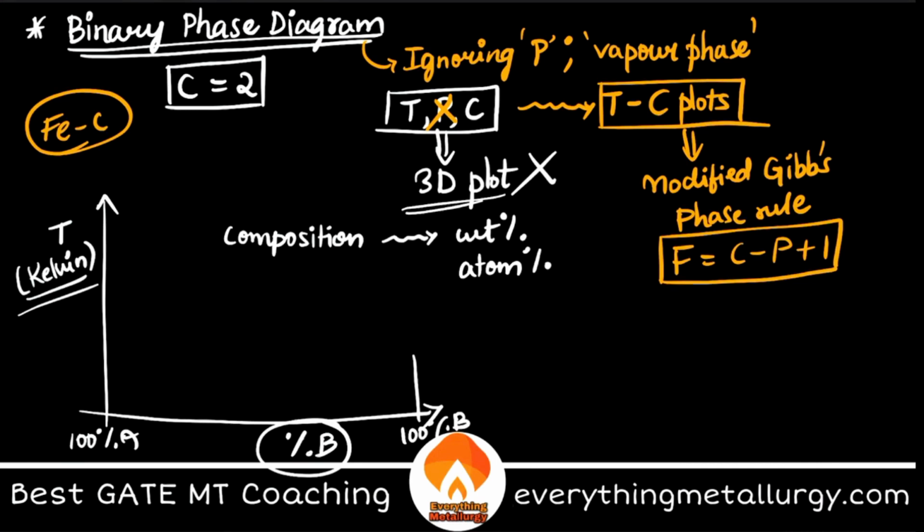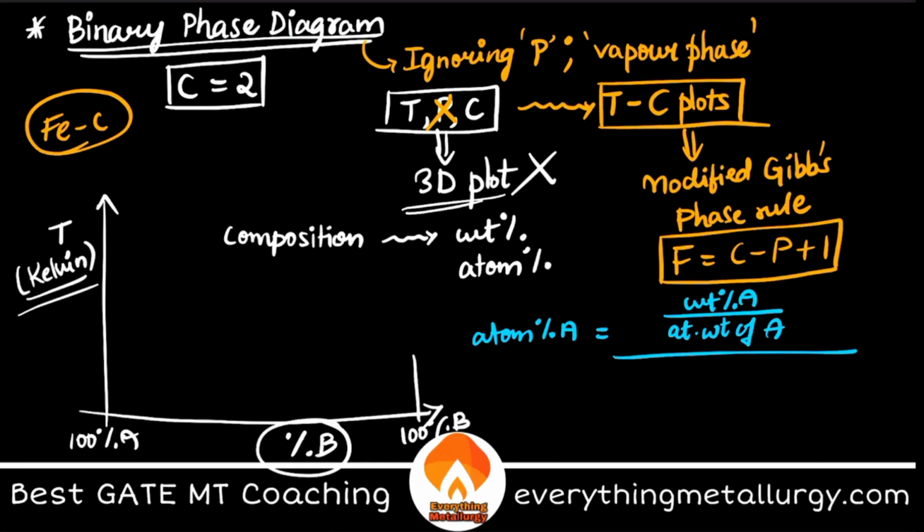So what is the relation between these two? I think you should be able to know that by now. Let's say we have AB. The atomic percentage of A is equal to the weight percentage of A divided by the atomic weight of A, over the total.